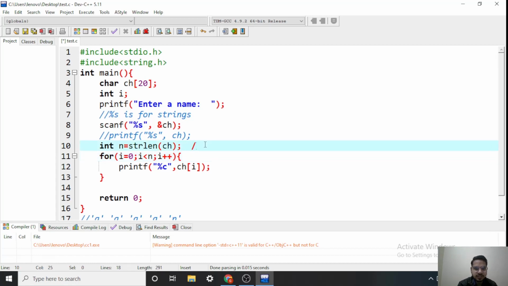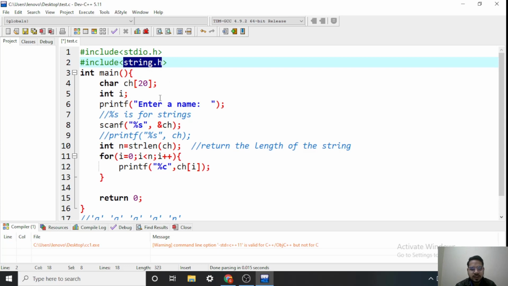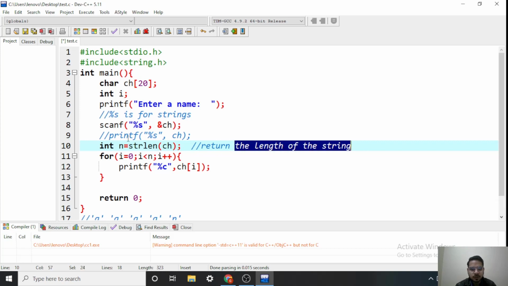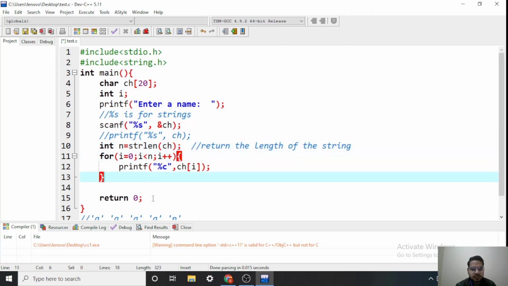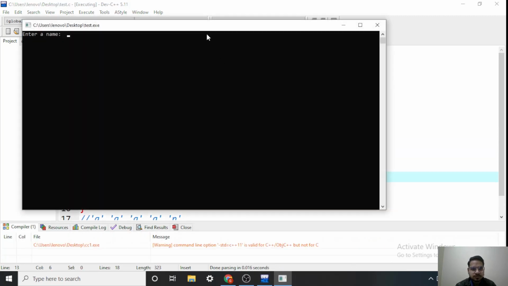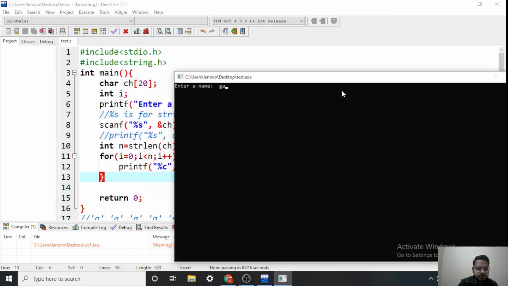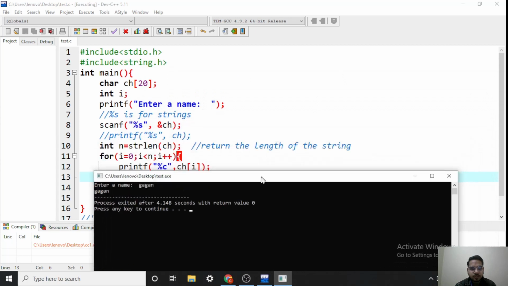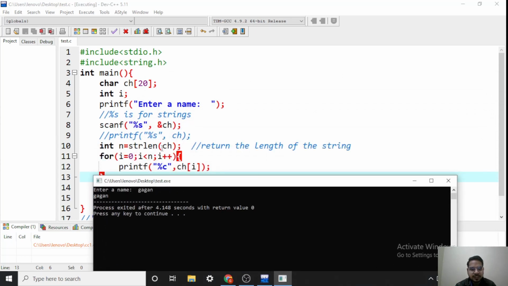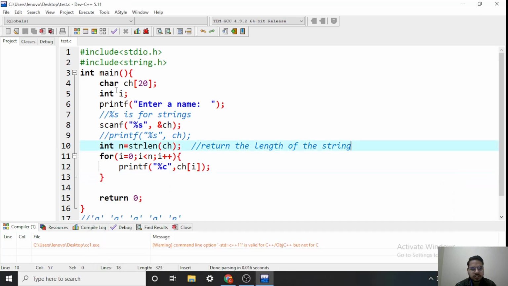Okay, so I can mention a comment here. Now you can understand that strlen is an inbuilt function defined in this header file string.h. It takes a string as parameter and returns the length of the string, and I can store it in a variable, then I can use it here. Okay, so let's try this. I am giving an input. See, when I give an input, I pass the string to this strlen function, then it returns me the length, which will be 5. Then I run this loop and print characters individually.